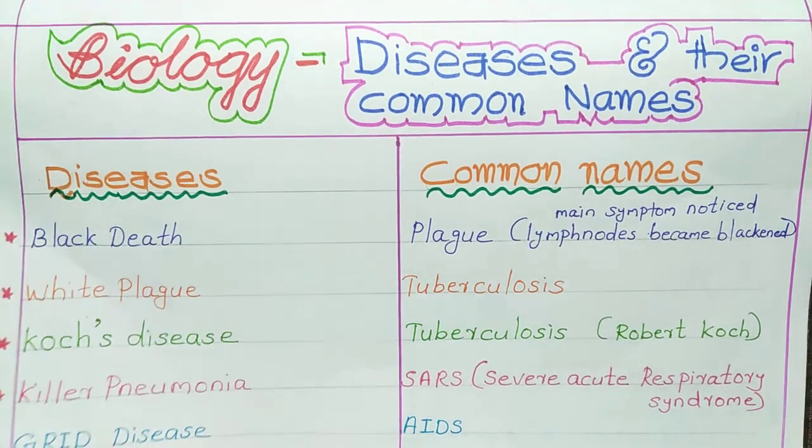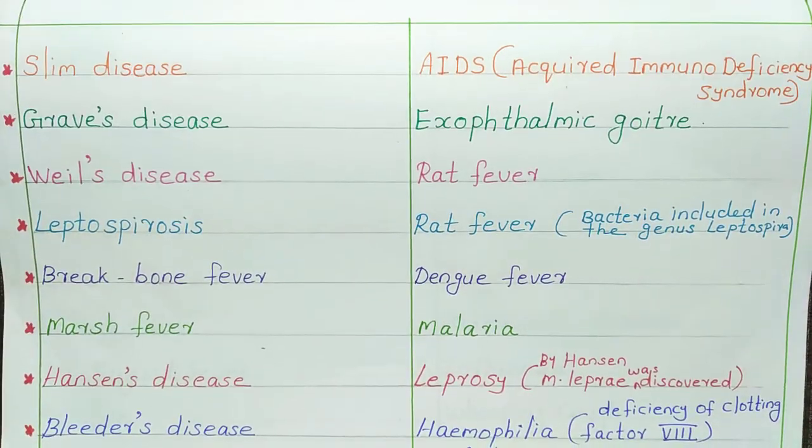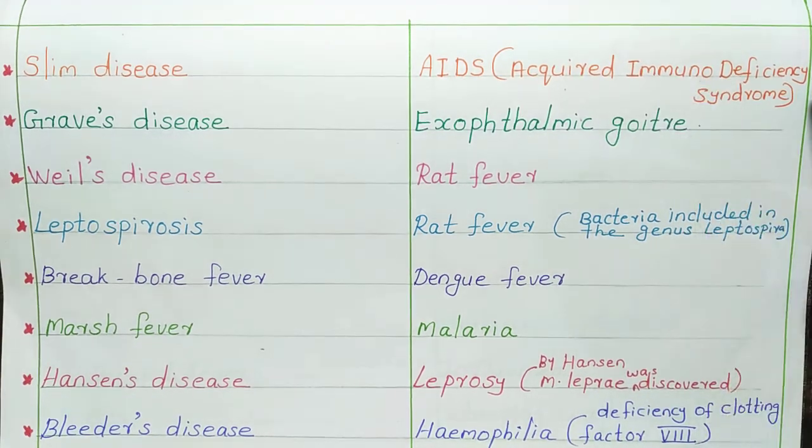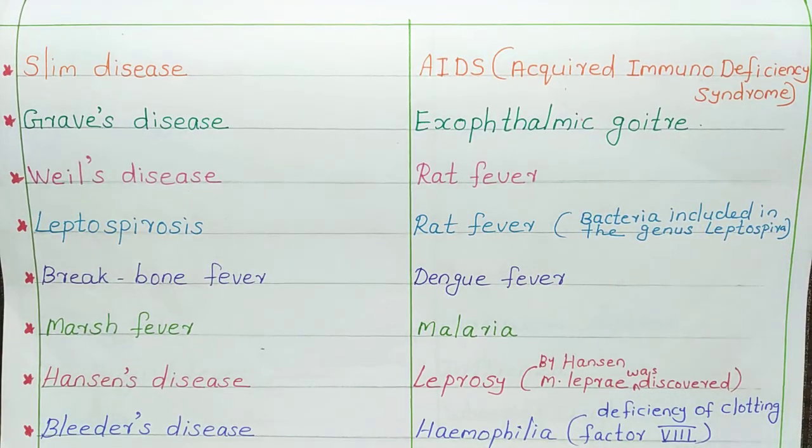So next one is Slim disease. Slim disease is also AIDS. So AIDS has two names, grid disease and Slim disease. AIDS expansion is acquired immunodeficiency syndrome.